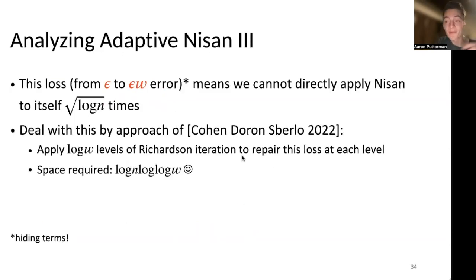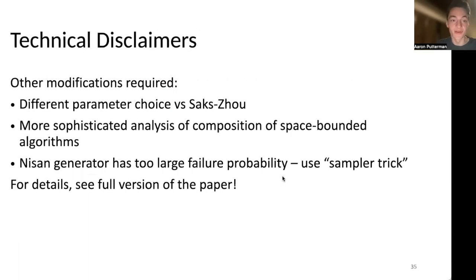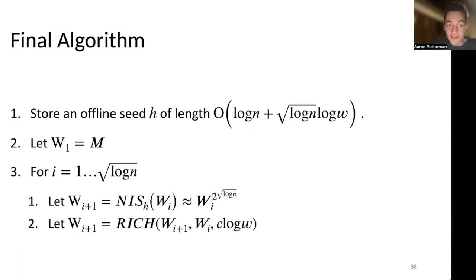So our error has blown up in one step from epsilon to epsilon W, which means that we can't simply reapply Nissan a bunch of times on itself. But instead, we can use an approach from Cohen, Doron, and Sperlo, where we use Richardson iteration to repair this loss at each level. We use log W levels of Richardson iteration for a total space requirement of log N, log W. There are some other tricks that we have to use as well, and we encourage you to read the full version of the paper to see all of these.